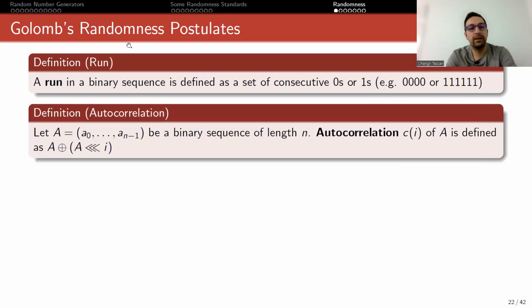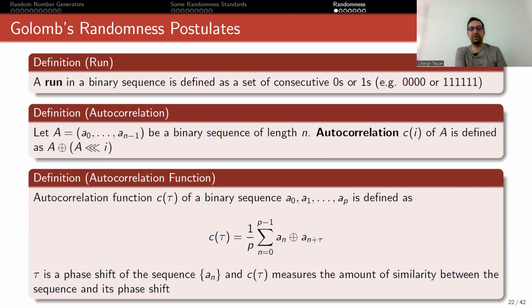Autocorrelation. Let A be a sequence of bits A0 to An-1, an n-bit sequence. Let this be a binary sequence of length n. Autocorrelation Ci of A is defined as A XORed with A rotated i bits. So you're actually XORing the sequence with a rotated version of itself. This way you look at how related it is to itself. This is called autocorrelation.